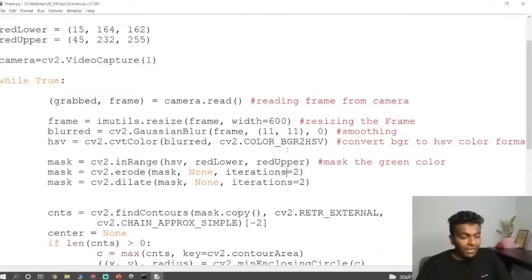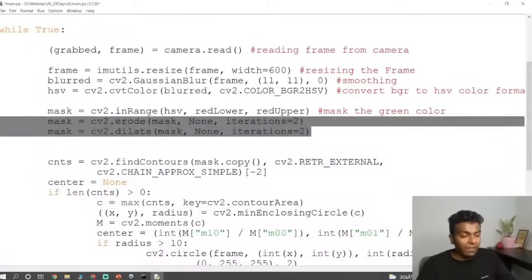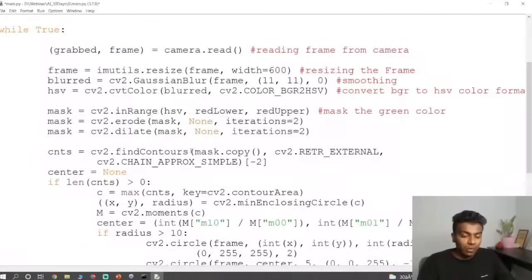Once it has been separated as a green color, because in this complete frame I am wearing a black t-shirt and the background is sky blue, it needs to segregate only this green color part from the complete frame. Now we are going to apply erosion and dilation. This is also the same thing we have explored. If there are leftover holes, they are going to be removed with the help of erosion and dilation.